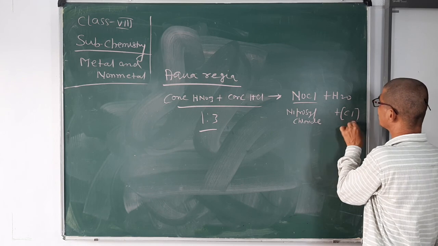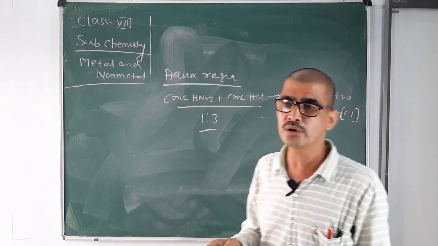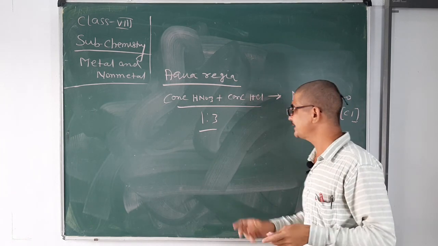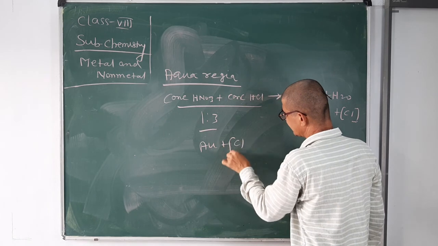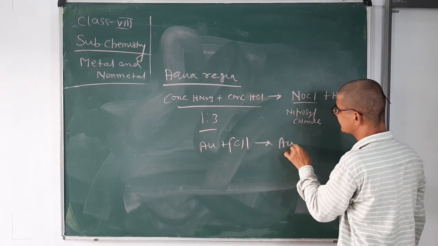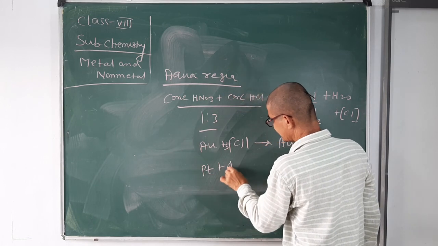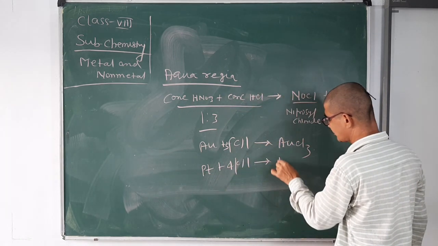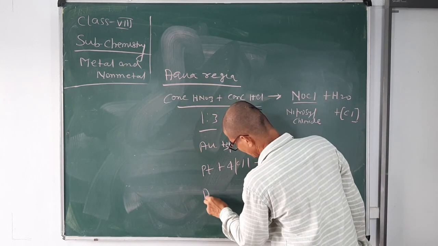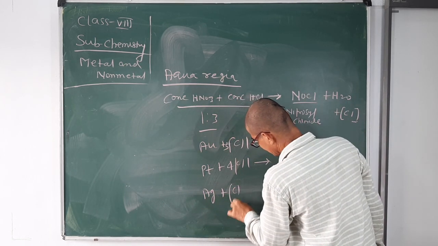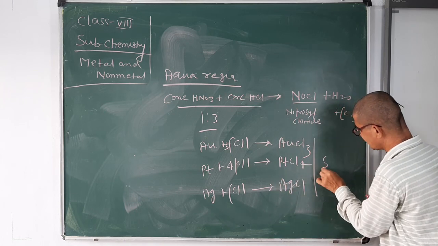So this nascent chlorine is responsible for dissolving precious metals like gold, silver and platinum. Gold reacts with the nascent chlorine to form gold chloride. Similarly, platinum reacts with the nascent chlorine to form platinum chloride, and silver also reacts with the nascent chlorine to form silver chloride. So, these are soluble chlorides.